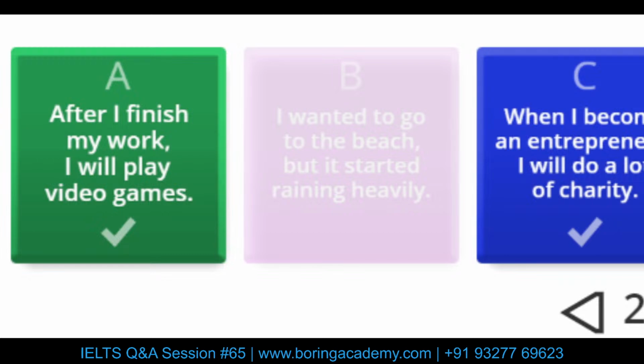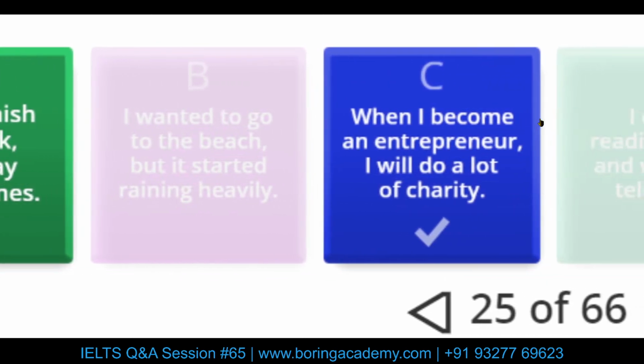When, okay, let me point it out. So we are talking about when. When is a subordinating conjunction showing time connection. So if you read this dependent clause, when I become an entrepreneur, it's an incomplete sentence without the independent clause, I will do a lot of charity. A dependent clause and an independent clause. We can also switch these things. I can start the sentence by saying, I will do a lot of charity when I become an entrepreneur. Again, a complex sentence.